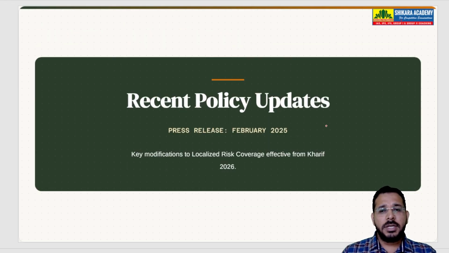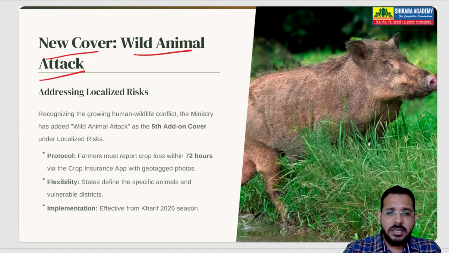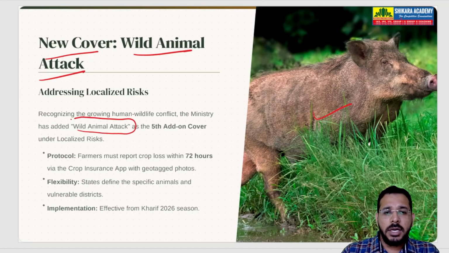What are the recent policy updates which have happened? The new coverage is wildlife attack. Earlier, wildlife attack was not added in the localized risks. Now, attack by wild pigs, buffaloes, or wild animals like nilgai, because of which there is loss of crop, was not included in insurance claims earlier.